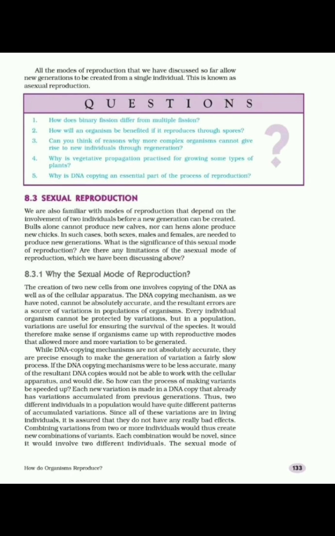Whenever a cell is about to divide, it produces two similar copies of DNA, or we can say chromosomes. The two similar copies of the DNA molecule go to two daughter cells, so one set of chromosomes will come to each daughter cell. So from one parent cell, two daughter cells are formed having an equal number of chromosomes.